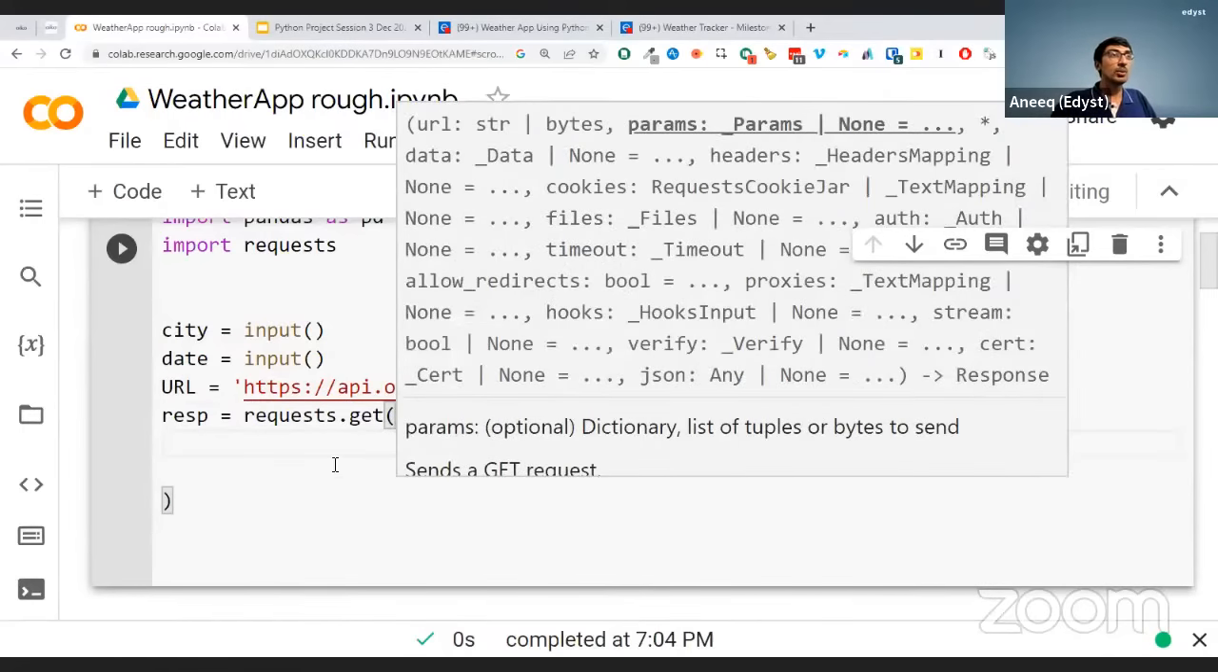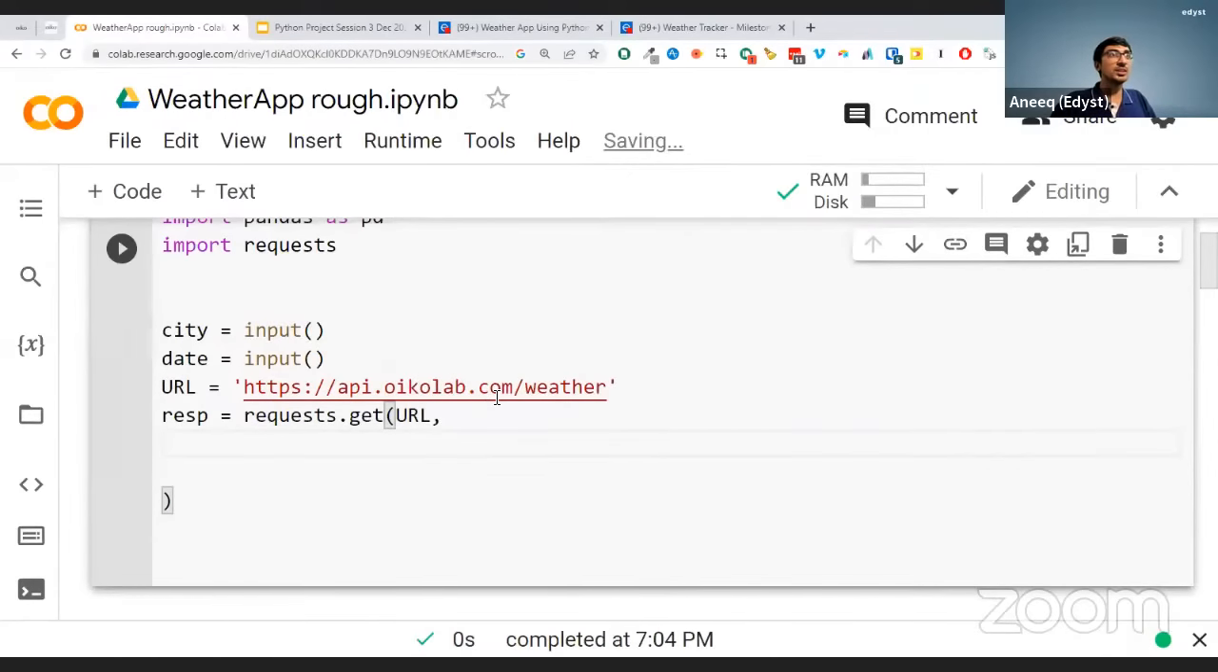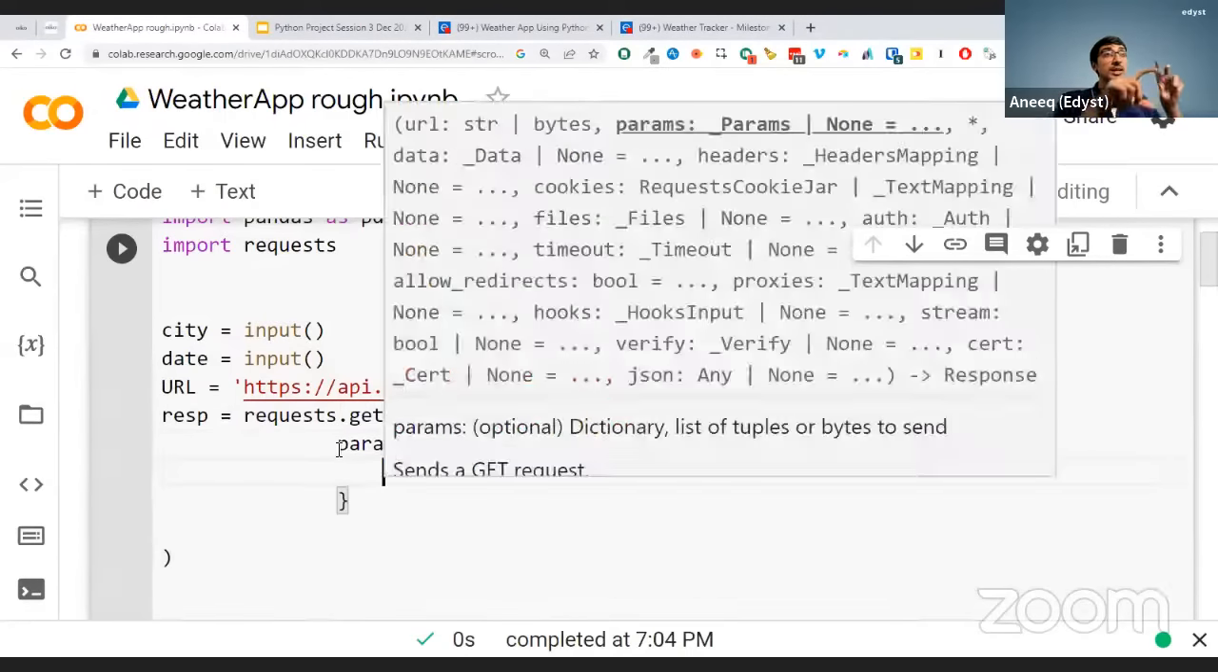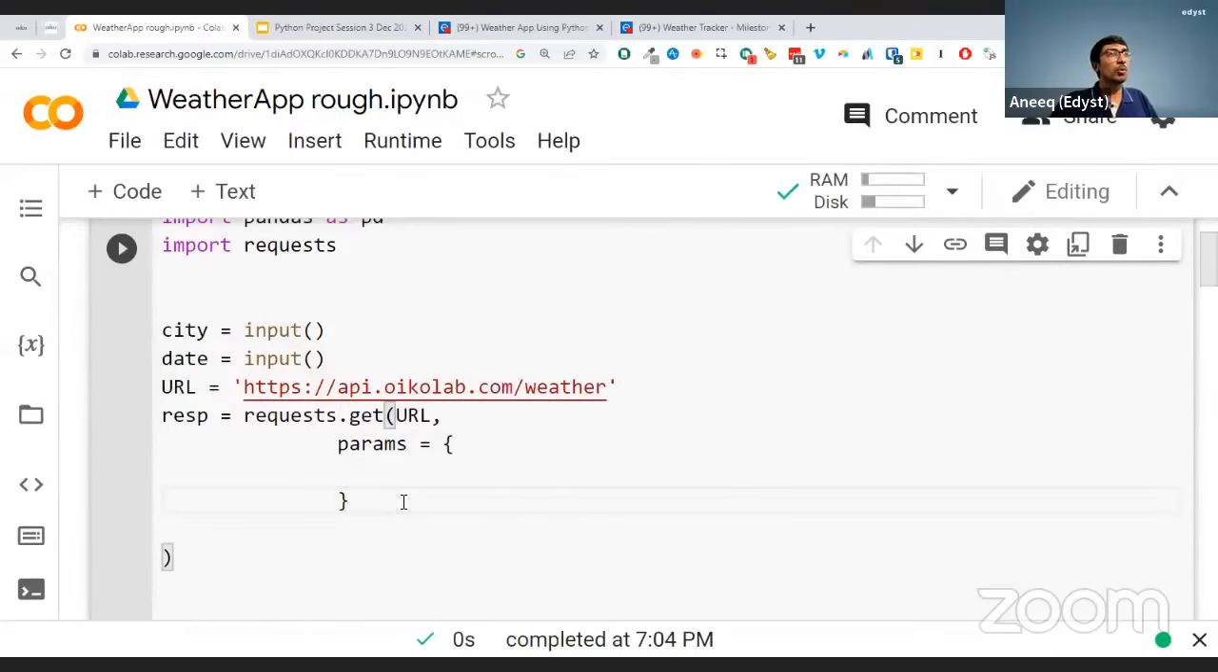Okay. Now, this is the thing. What are my parameters? If you remember, my params are these. I have to send a JSON. Now, one technicality that I did not tell you all earlier, I'm going to tell you right now.